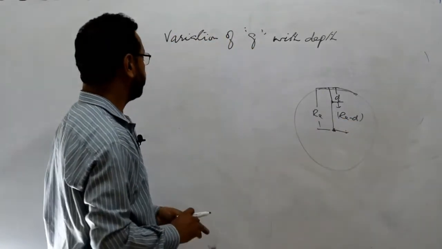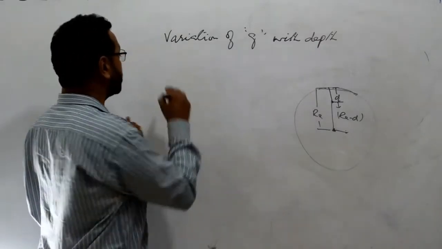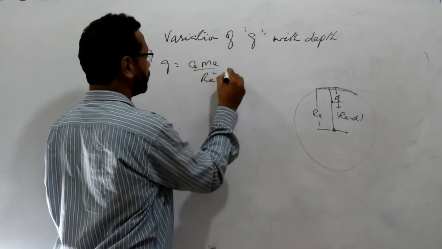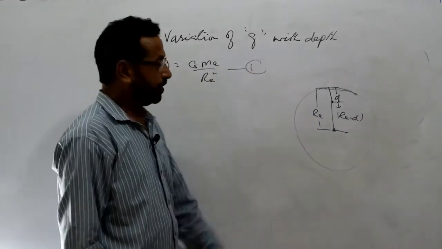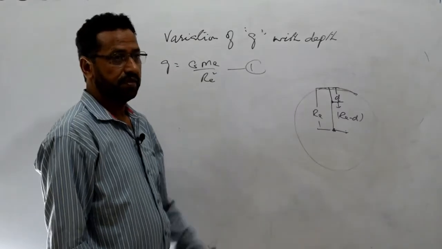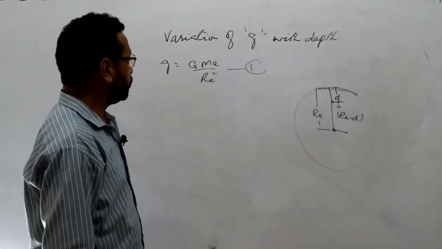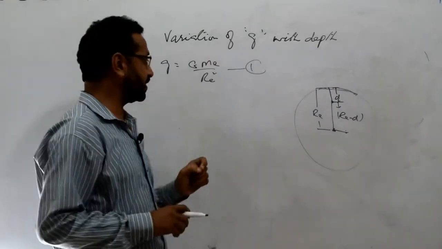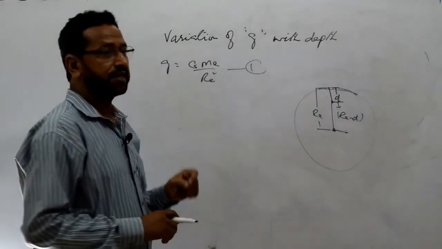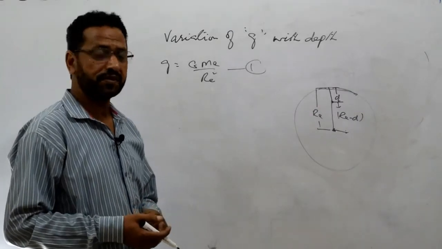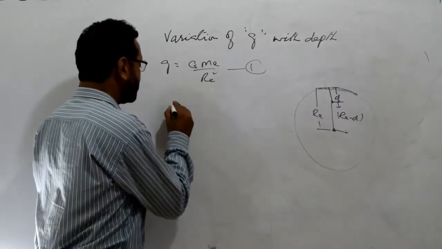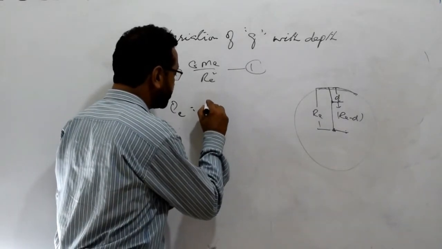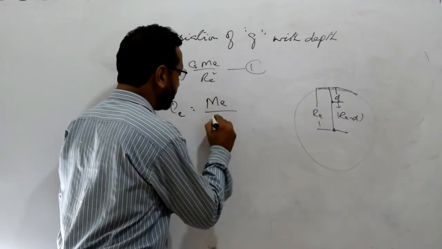We know that on the surface of the earth, the value of the g was GM_e over R_e square. That was the equation 1, right? When you reach at the depths, below that one, there the gravitational acceleration will change. So to go through that one, we know that what is the formula for the density of the earth? So density of the earth, that's equal to mass of the earth divided by the volume of the earth.